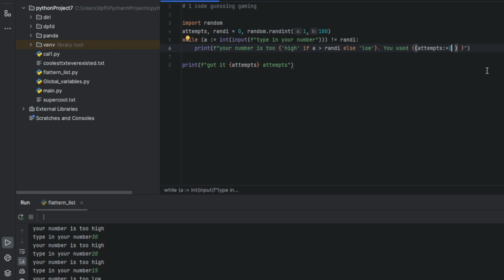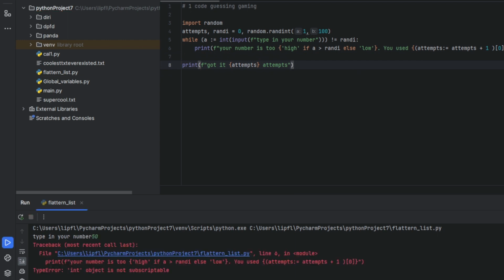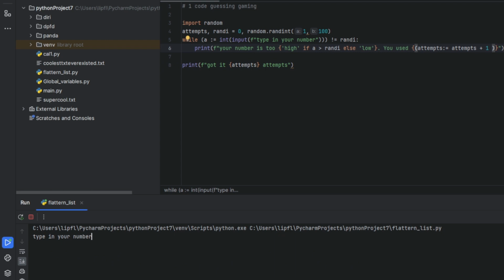And type in your number. Let's try if it works. No, not in the code here. 50. No, it doesn't. Maybe because it's already using the brackets correctly. So again, type your number, 50.